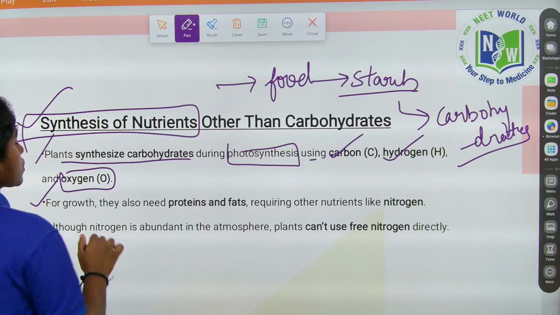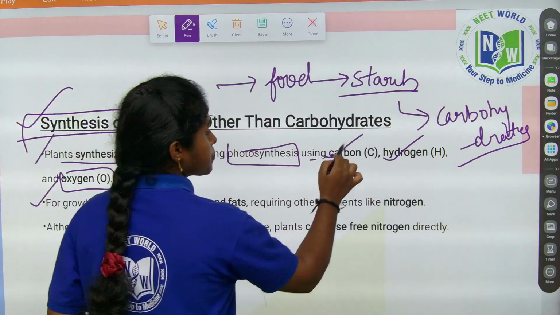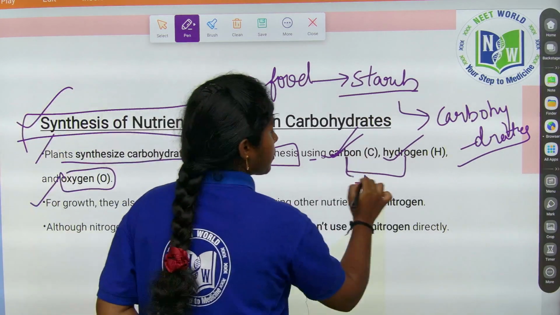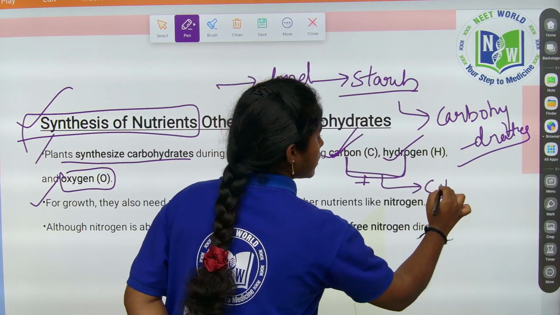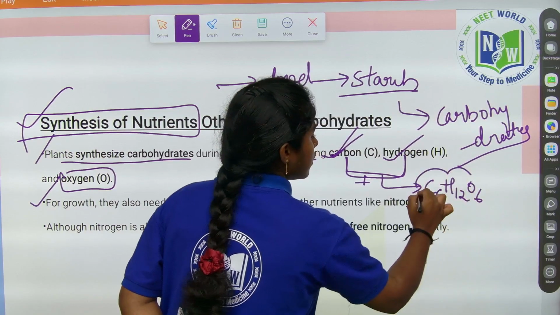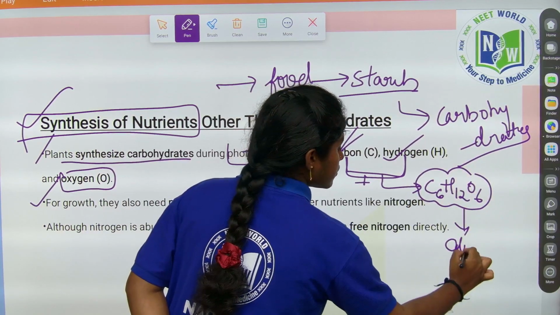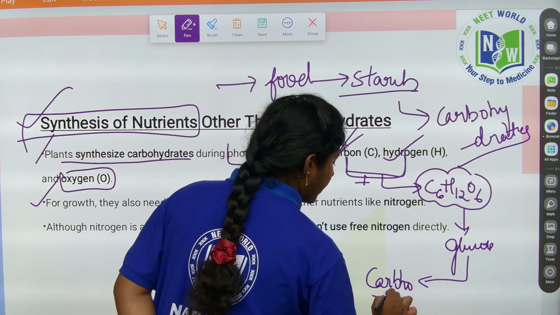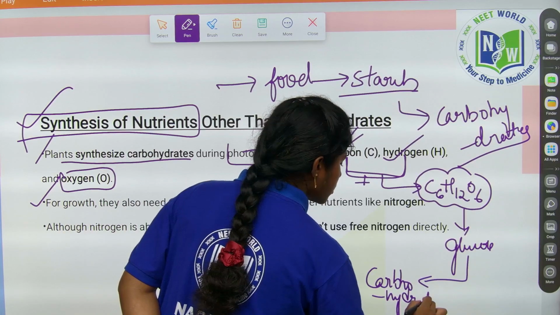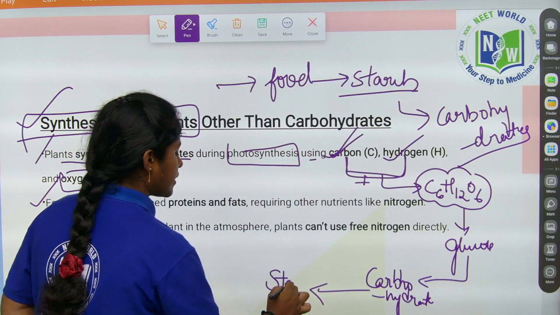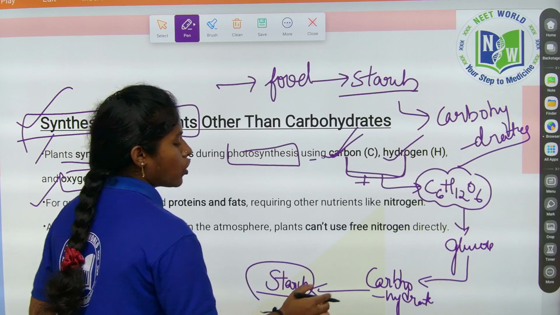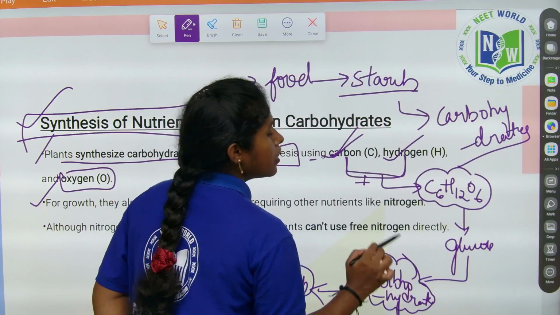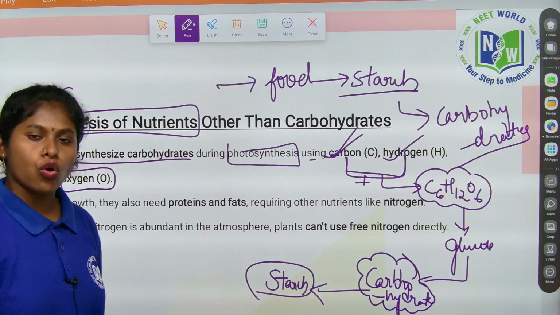So in the process of photosynthesis, carbon and hydrogen are used to produce glucose. The food is prepared in the plants. The sweet glucose is nothing but carbohydrates. It is stored in the form of starch in plants. So whatever food is prepared in plants is in the bonds of carbohydrates only, either glucose, sucrose, fructose, whatever.